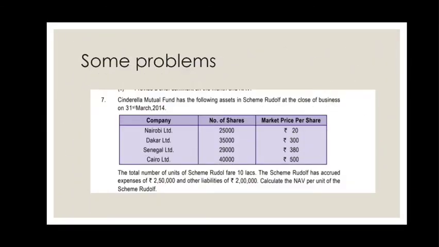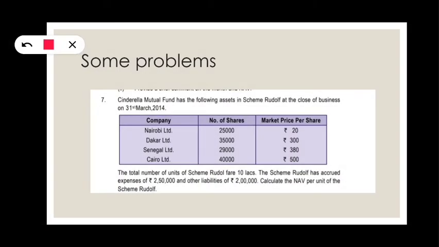So let us discuss some problems. Cinderella Mutual Fund has the following assets in scheme Rodolph at the business closing: Nairobi Limited 25,000 shares, market price 20 rupees. Dakar Limited 35,000 shares, 300 market price. Senegal Limited 29,000 shares, 380 market price per share. Cairo Limited 40,000 shares, 500 market price per share. Total number of units are given as 10 lakhs.